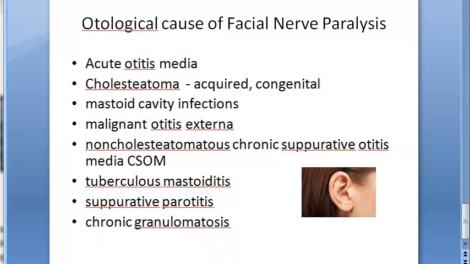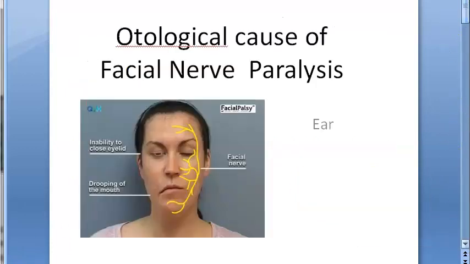So here are the otological causes of facial nerve paralysis. Add a few more here and there. What all can you add here? Acoustic neuroma, glomus tumor. So many things are not there, but from the previous sections you can add them here. Okay. So in this video we looked at the causes of facial nerve paralysis and we tried to identify the otological causes of facial nerve paralysis. That's all for now. Bye bye.